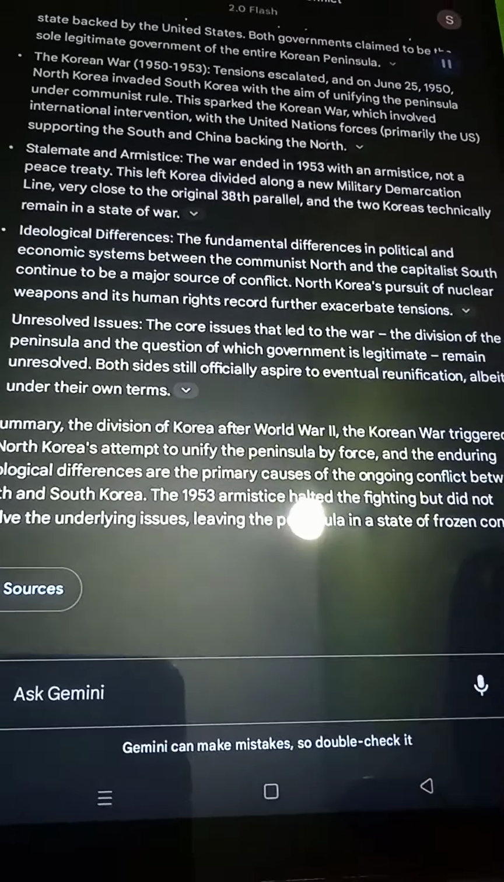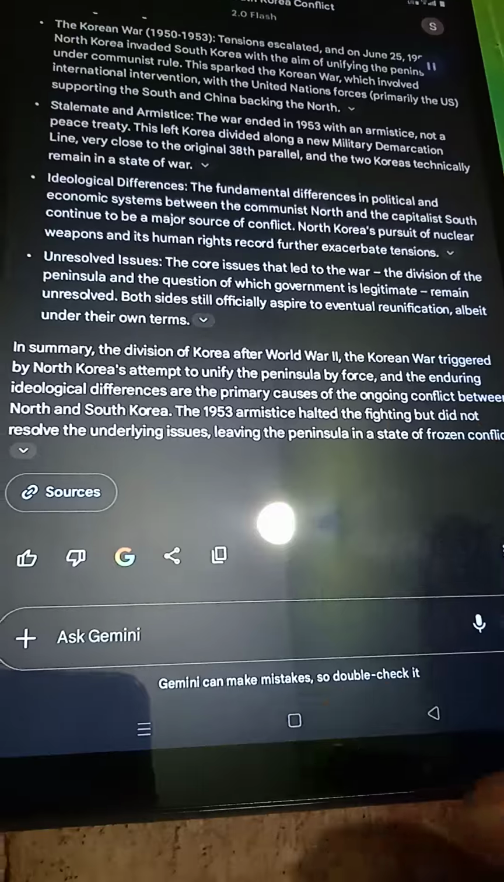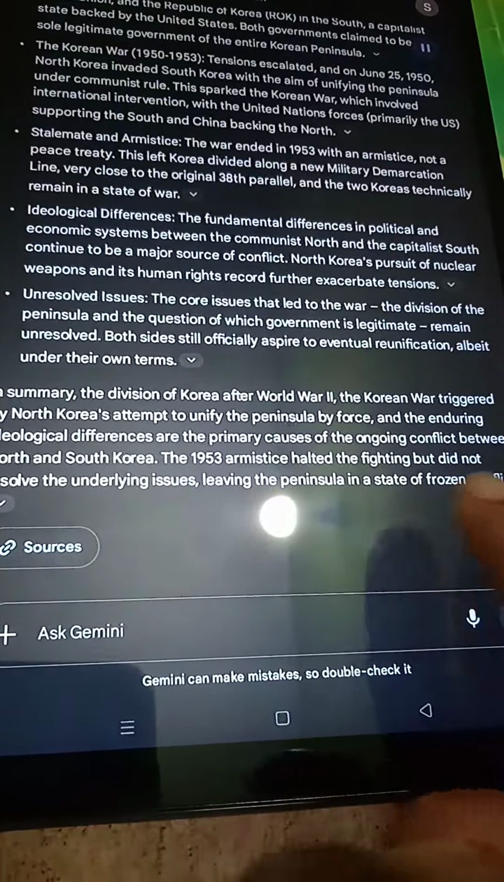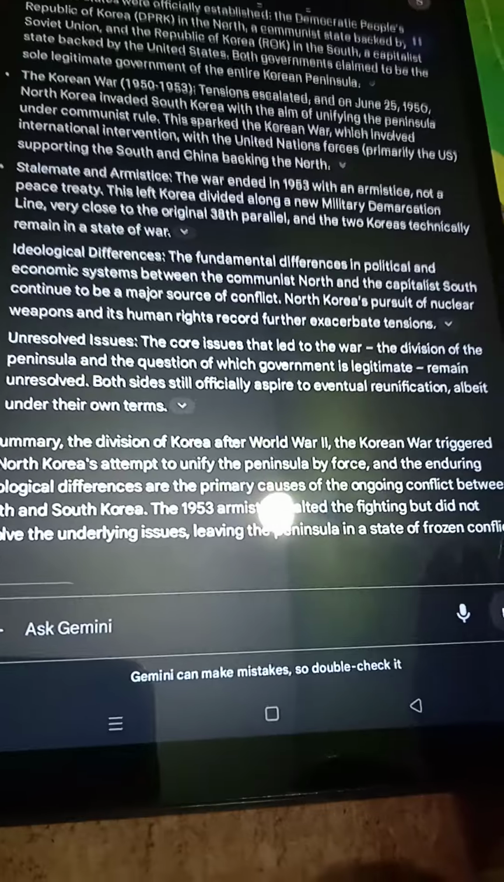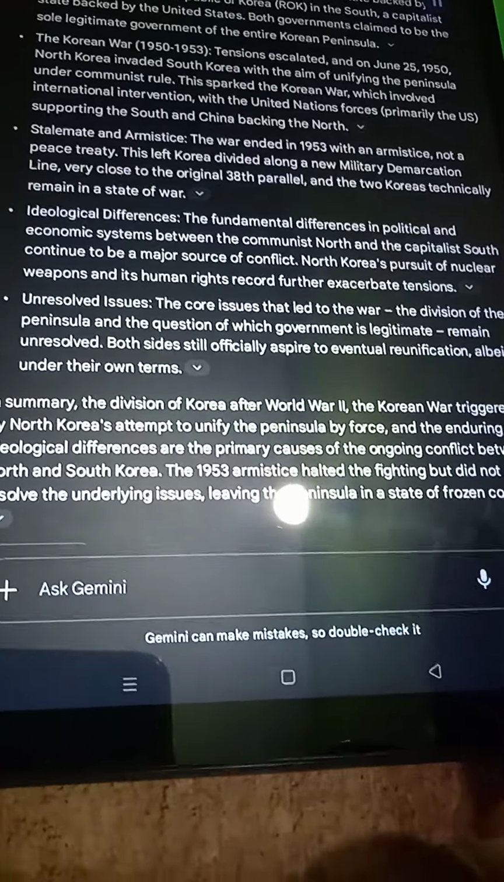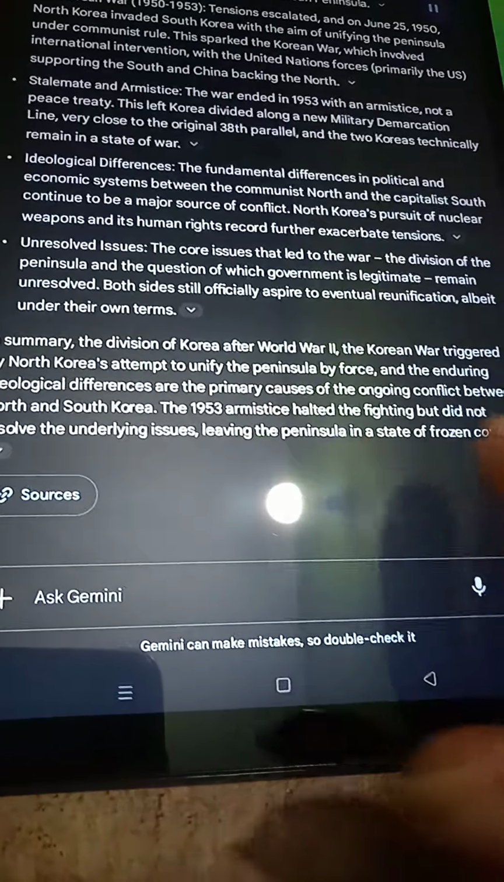Ideological differences. The fundamental differences in political and economic systems between the communist North and the capitalist South continue to be a major source of conflict. North Korea's pursuit of nuclear weapons and its human rights record further exacerbate tensions.